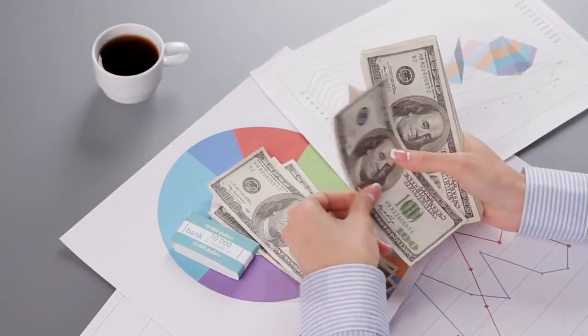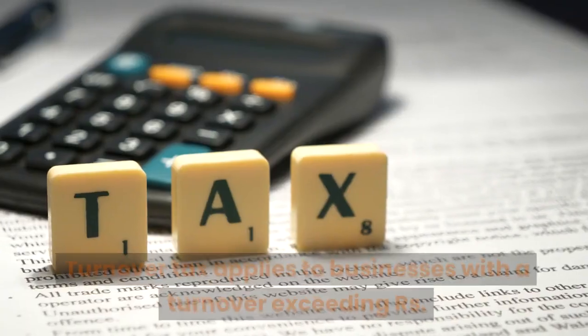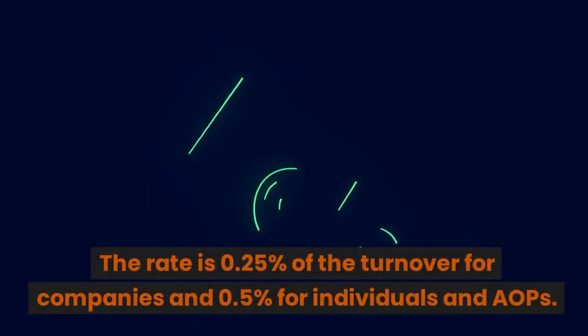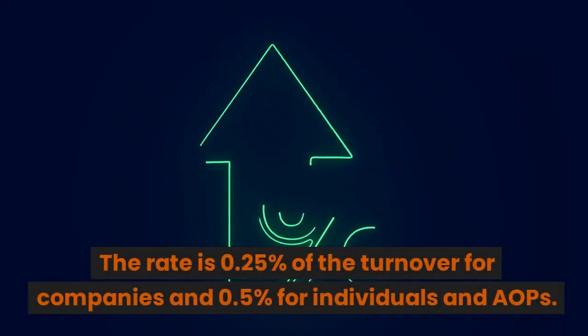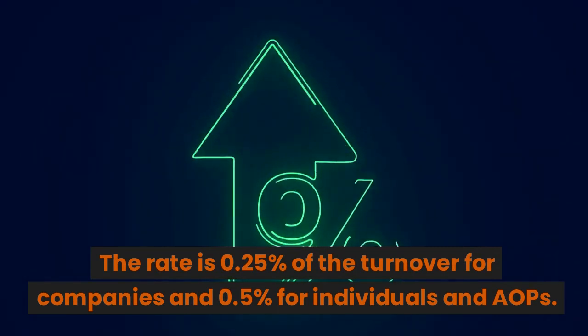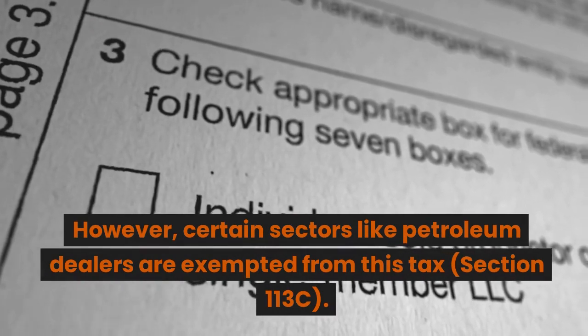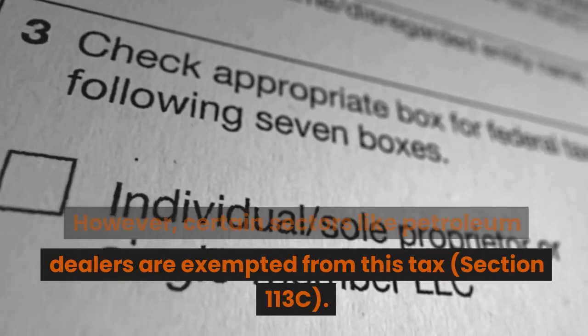Section 113. Turnover tax. Turnover tax applies to businesses with a turnover exceeding Rs. 10 million. The rate is 0.25% of the turnover for companies and 0.5% for individuals and AOPs. However, certain sectors like petroleum dealers are exempted from this tax.